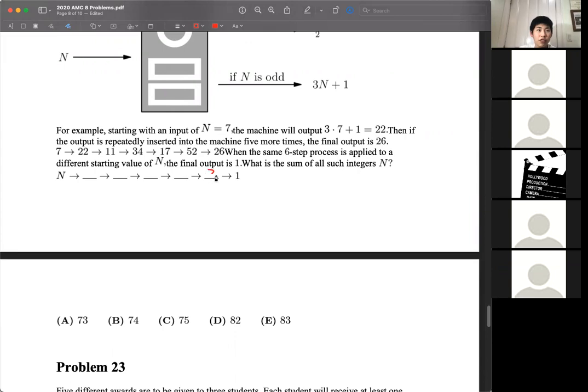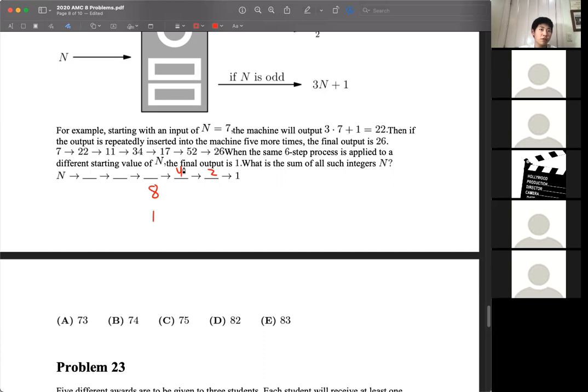So this step must be 2 because no odd number tripled and added to 1 would give you 1. That's also true for 2, so we must have had twice of 2 before, which is 4. Now we could have had 8, or we could have had 1.